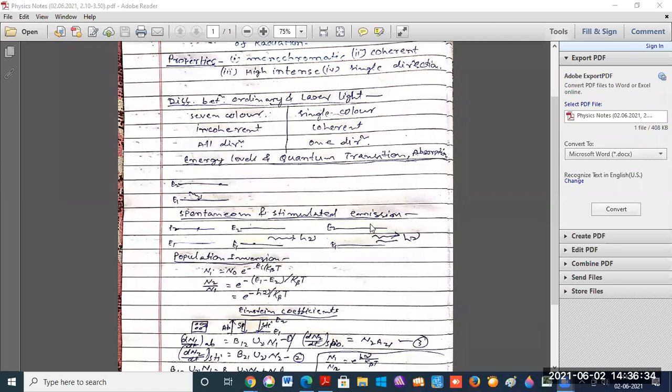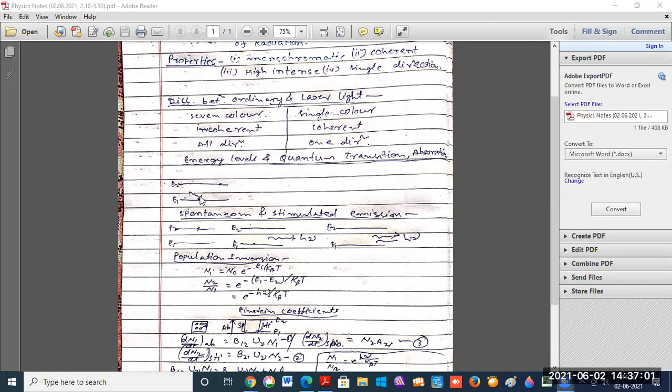an atom has its own energy, and an atom lies in a level known as an energy level. Here there are two energy levels, E1 and E2. Suppose an atom is placed at the lower energy level E1.